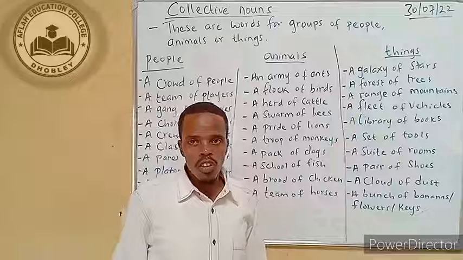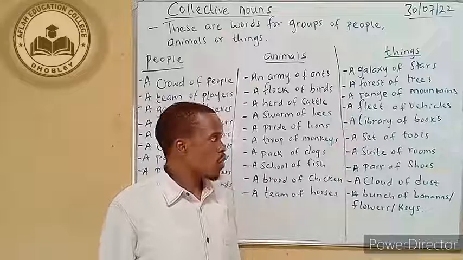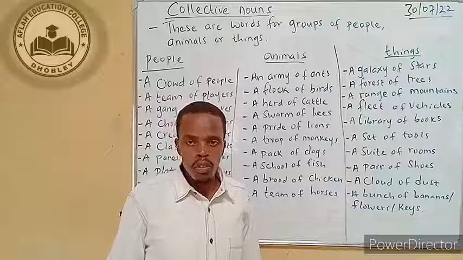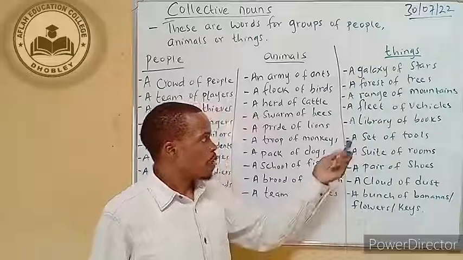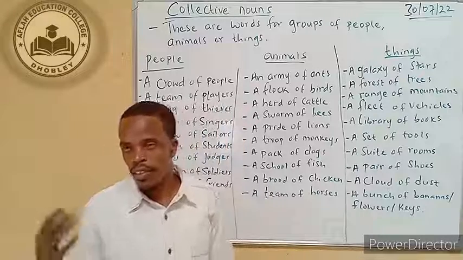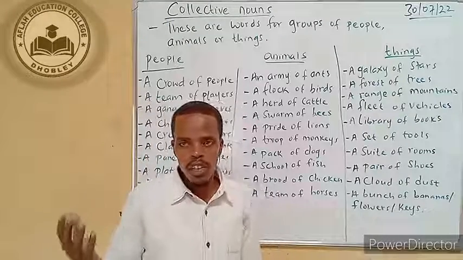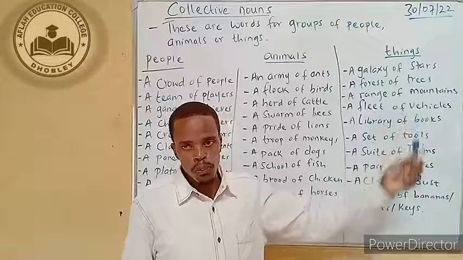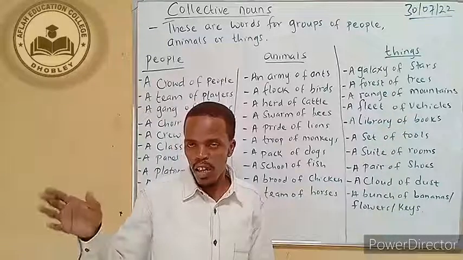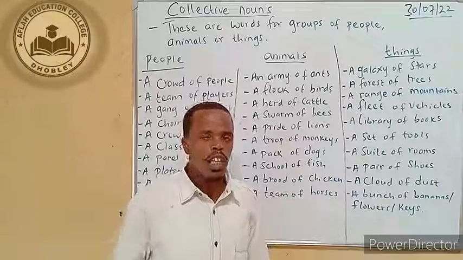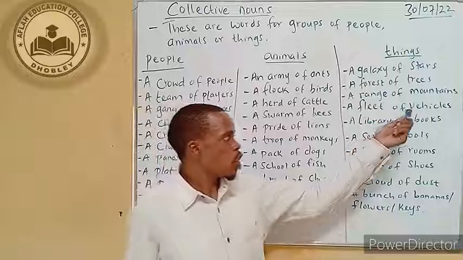A fleet of vehicles. Here we are talking about motor vehicles. It could be small personal cars, it could be big trucks. Also, we use fleet for ships. When the ships are in the ocean, following each other, many of them, we call it a fleet of ships.